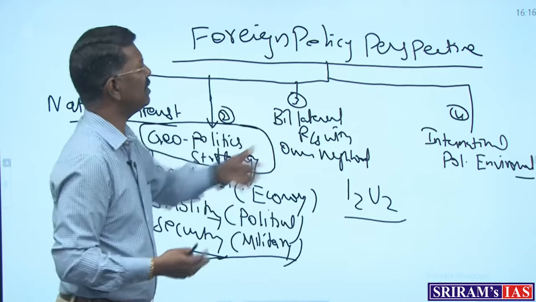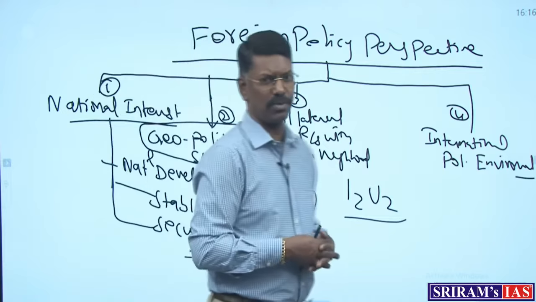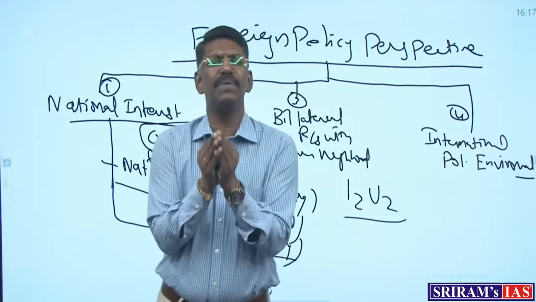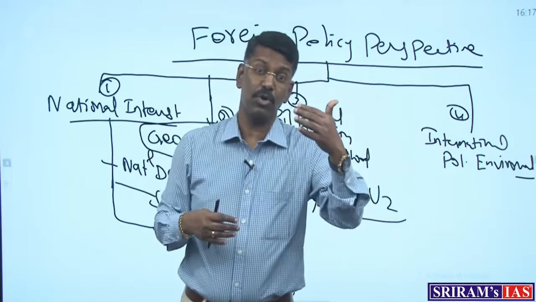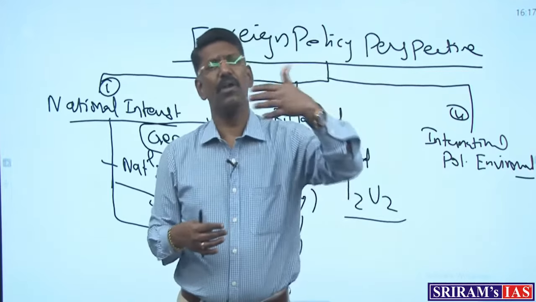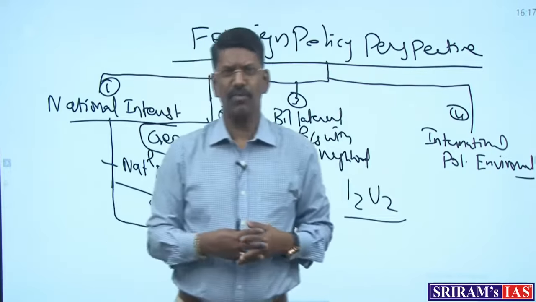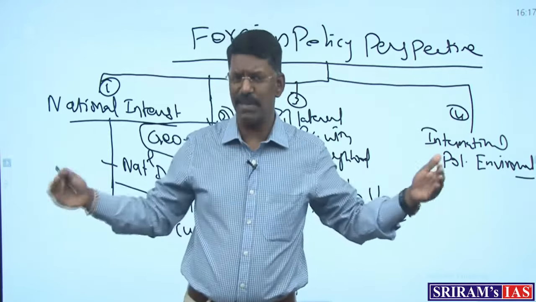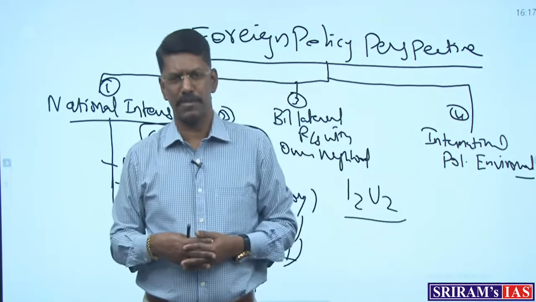Then I am going to the third important perspective of India's foreign policy, the bilateral relation with our neighborhood. I said at the very beginning, every country wants to have a peaceful coexistence with its neighborhood. On the basis of that, countries can go to the next level by focusing on regional supremacy or global supremacy, or the space beyond outer space, to enter the area of Martian orbit and Jupiter orbit in future. For that we need a very stable base on my border, then only can I focus on regional and global perspectives.